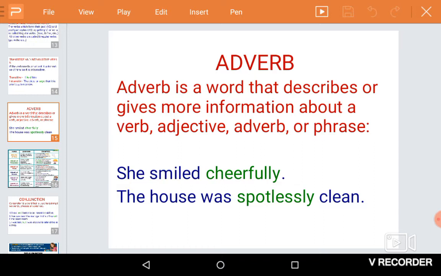For example, she smiled cheerfully. The house was spotlessly clean. In the first sentence, cheerfully is for the verb smile, but in the second sentence, spotlessly is for the adjective clean. In the first sentence, the word cheerfully describes the verb. In the second sentence, the adverb describes the adjective.